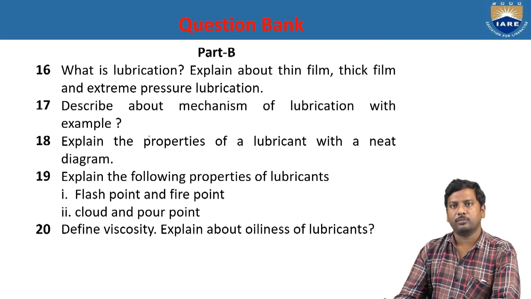Describe about mechanism of lubrication with the example. That means the mechanism of the lubrication depends upon the speed of moving surfaces. Especially in industry, the machinery parts are the best example, and we apply high viscosity lubricants. So explain the properties of a lubricant with a neat diagram.